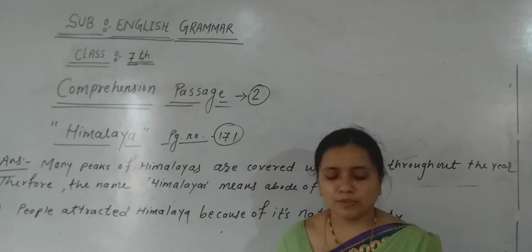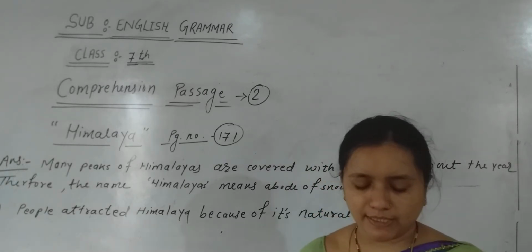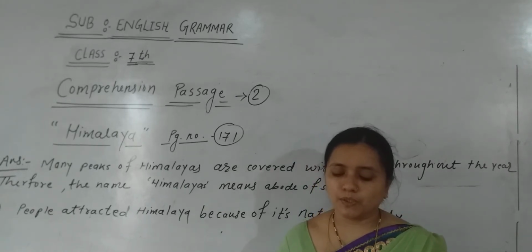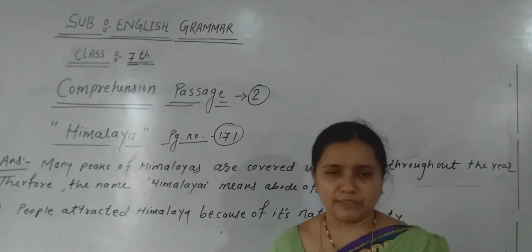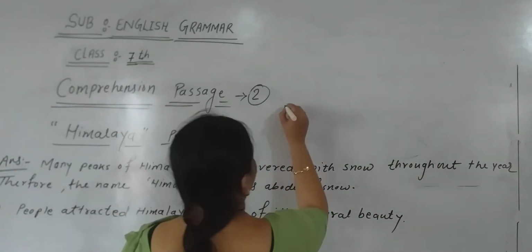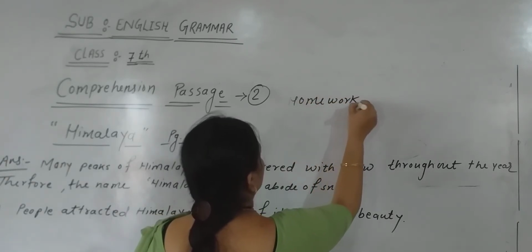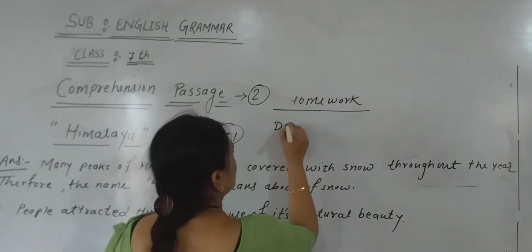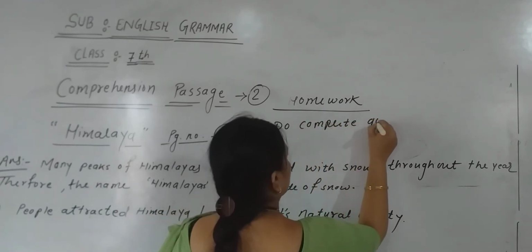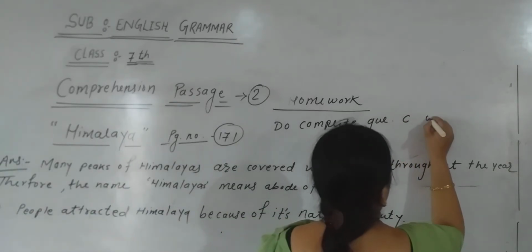So students, here we have seen the first question and the second one as well. Now let us see the next question. Which hill station did you visit recently? Tell us what you liked most about the place. So it is your homework today, so you have to just do it. Complete question C on page number 172.